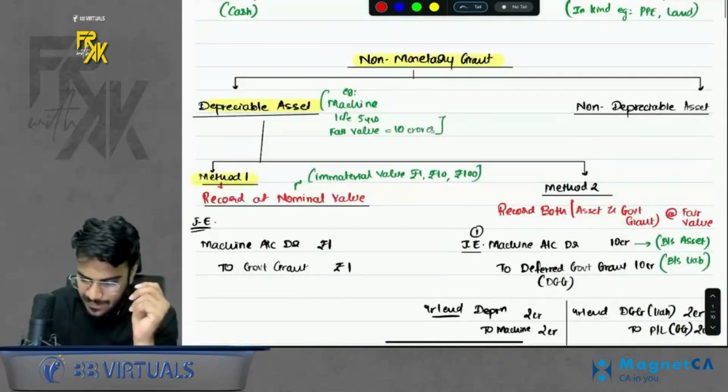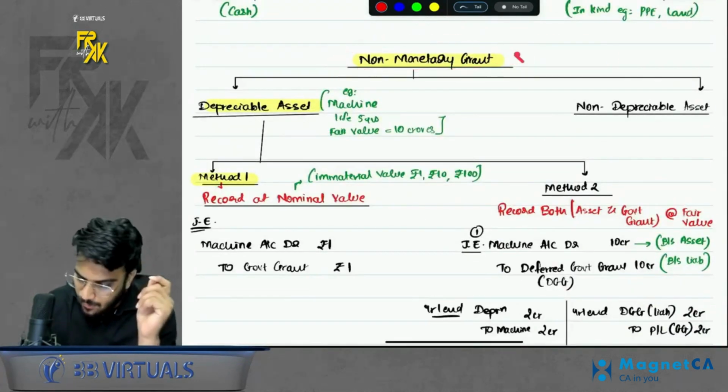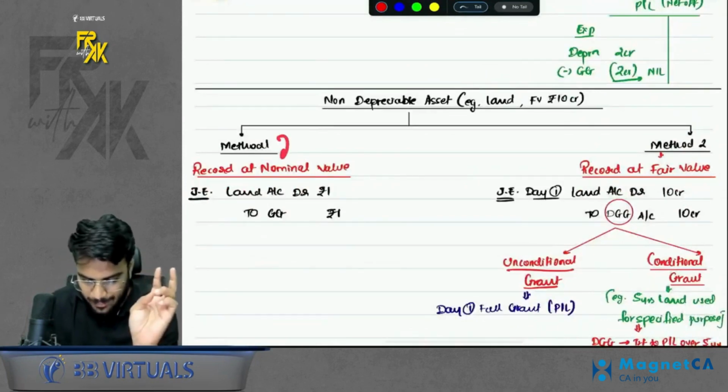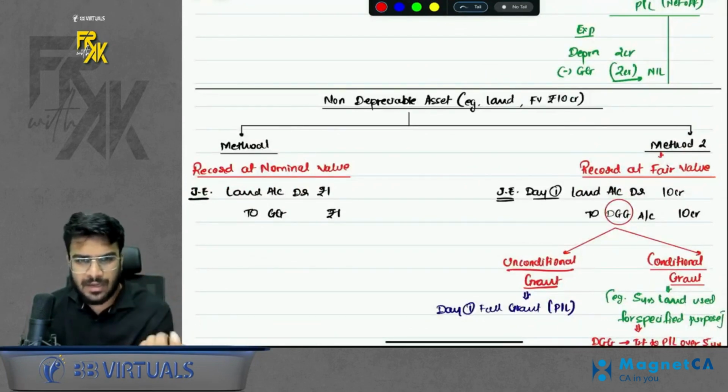Let's say you received a non-monetary grant for a non-depreciable asset. In that case also, we have two methods. Method number 1, record at nominal value. So you will record the land and government grant at 1 rupee, 10 rupees, 100 rupees.